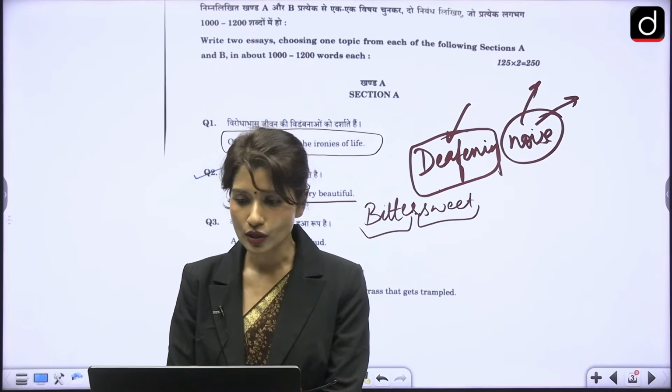Next is a thorn is a changed bud. Again, very abstract, very philosophical, but a very simple sort of a statement. What is a thorn? Thorn is a changed bud. What does that mean? Basically, they're talking about transformation or growth. Whenever you talk about transformation or growth, it always results from some sort of adversity, some sort of problems. When you face adversity in life, that leads to transformation, that leads to growth. That is why they're saying a thorn is a changed bud, right?